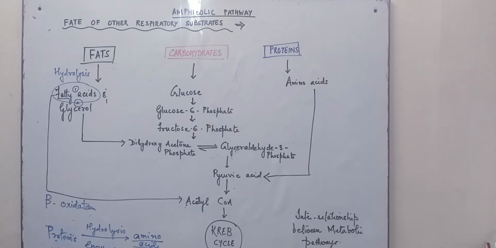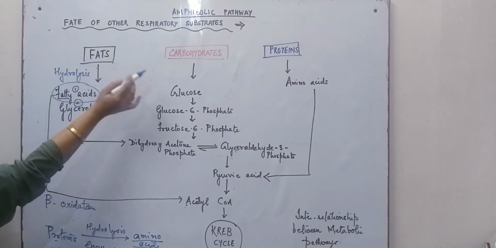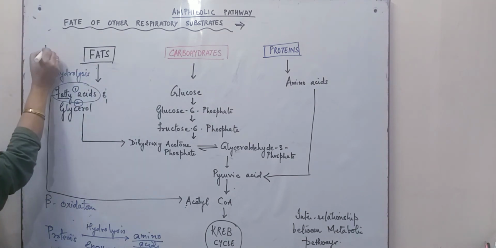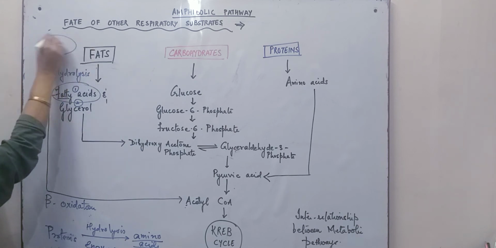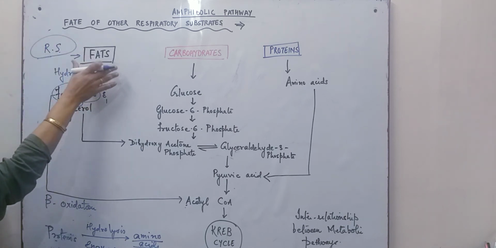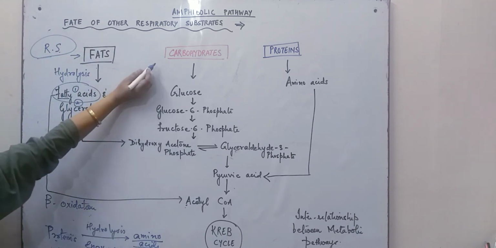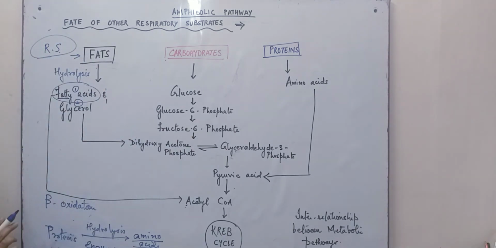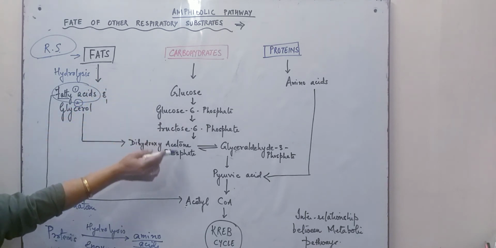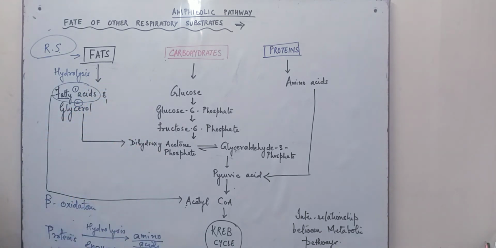Let us understand this once again. Fats, carbohydrates and proteins are the respiratory substrates, out of which carbohydrate is the main substrate, and by a series of reactions it will enter the Krebs cycle to produce energy.